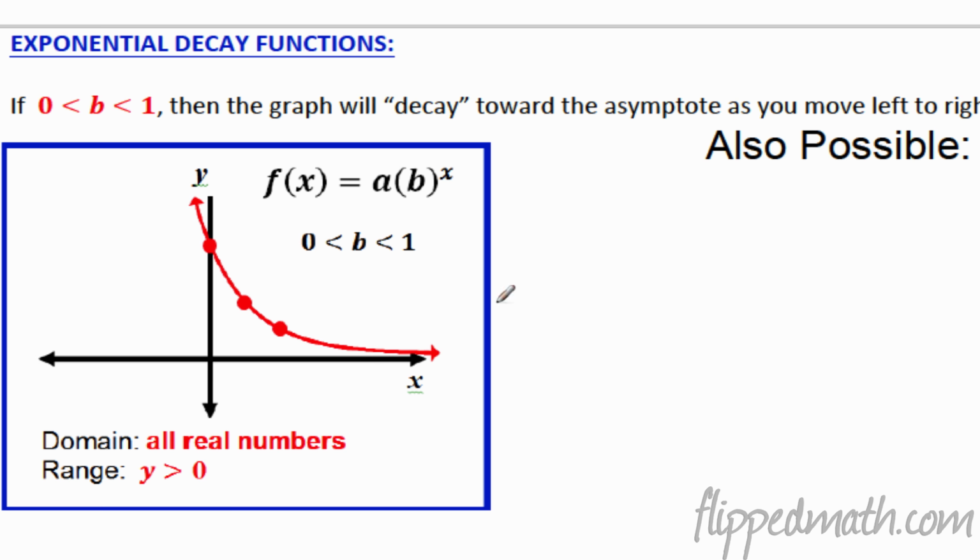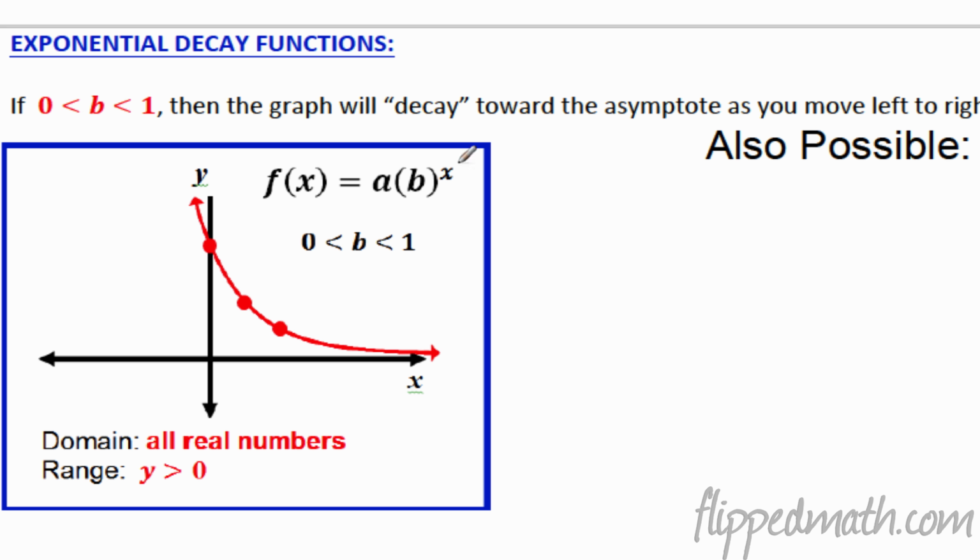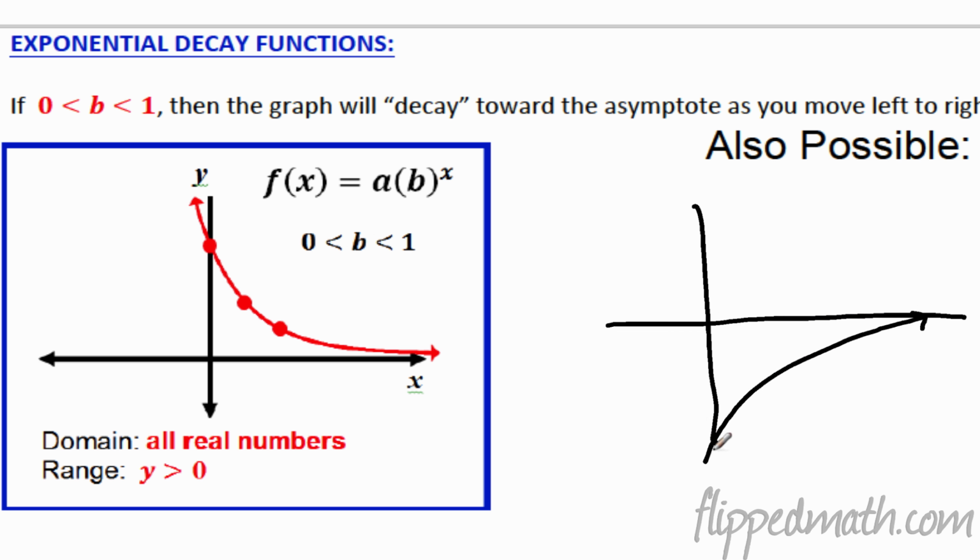Don't forget, let me back it up. Don't forget that this is also possible when a is negative because you have that product and it's multiplied by negative, it goes down. These are both growth functions. Decay functions, they get closer and closer and closer to some asymptote. In this case, it's y equals 0. The domain is all real numbers, and the range here is y is greater than 0, and that's when b, the base, is between 0 and 1. Okay, remember growth and decay. Don't forget about their negative functions as well.